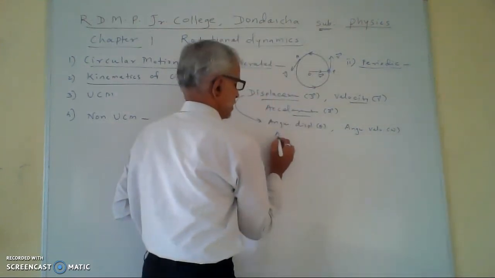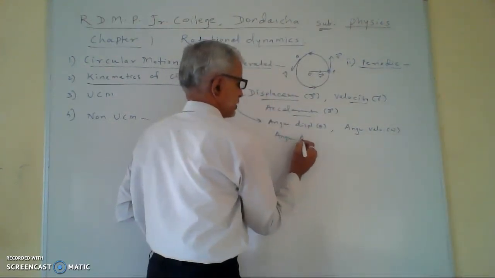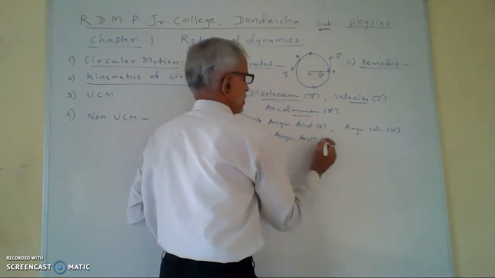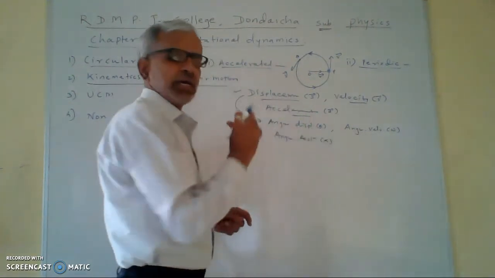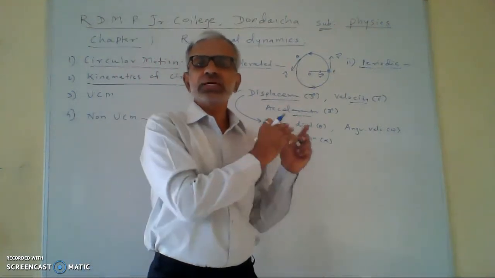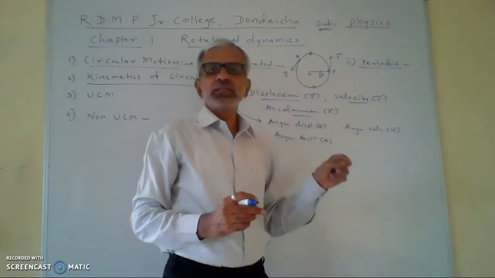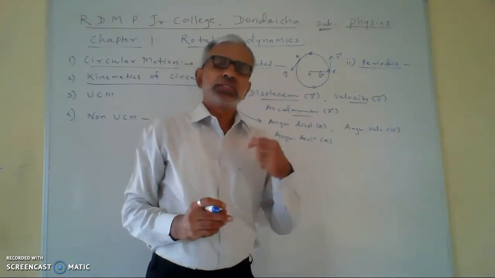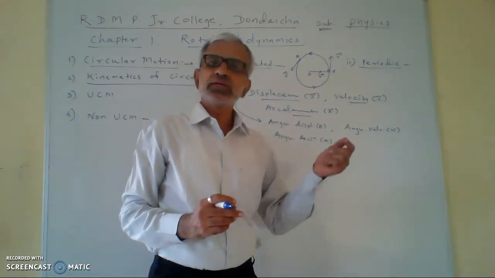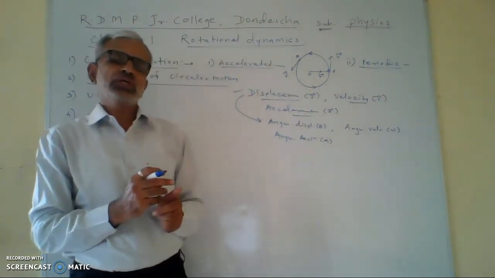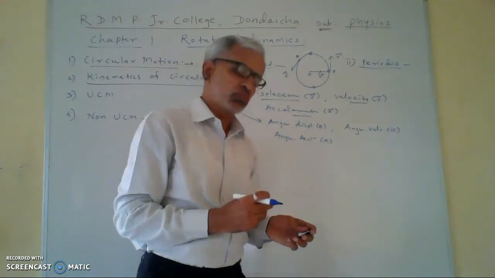Then angular acceleration, it is alpha. So these three quantities are analogous quantities. त्याच्यासारख्याच त्या quantities आहेत, and these three quantities are in the circular motion, the angular motion, the rotational motion. These three quantities are used in rotational or circular or angular motion.